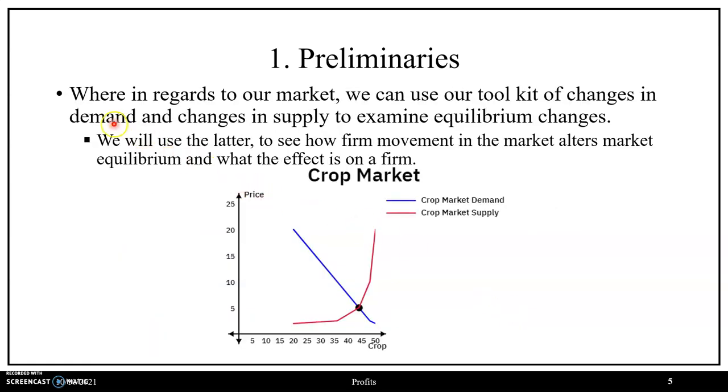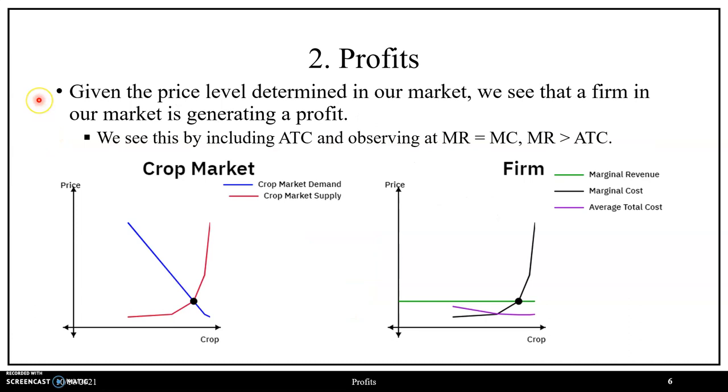Based off of this, in regards to our market, we can then use our toolkit that we developed in Chapter 3, as well as for consumer theory, as well as the theory of the firm, in terms of changes in demand, as well as for changes in supply, in order to examine equilibrium changes, where we will use the latter to see how firm movement in the market alters market equilibrium and what the overall effect will be on a firm in regards to its profit maximizing decision and what the effect will be on that firm for its profits.